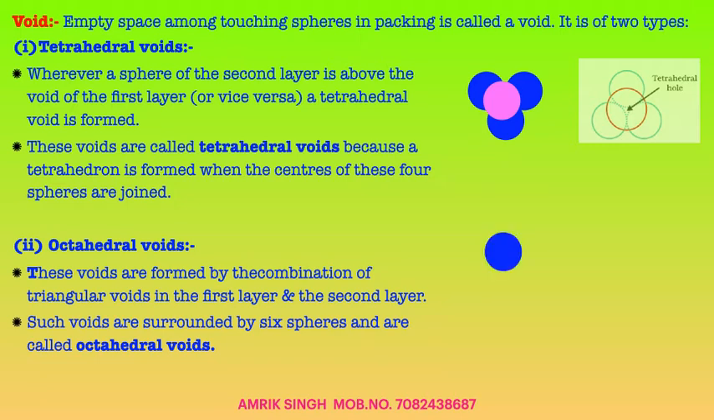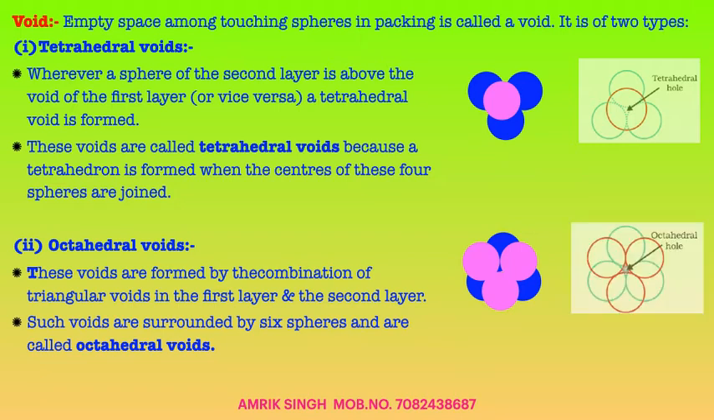Now, an octahedral void is formed by the combination of 2 triangular voids of the first layer and second layer. The empty space is present among 6 touching spheres. That's why it is called the octahedral void, and such voids are surrounded by 6 spheres. That is all about the concept of voids.